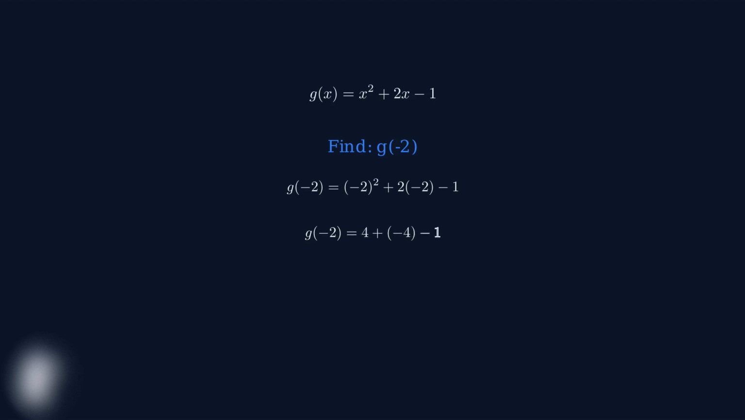Now we calculate each term. -2 squared equals positive 4. 2 times -2 equals -4. And we still have -1. Finally, we add and subtract from left to right. 4 plus -4 equals 0, and 0 minus 1 equals -1.